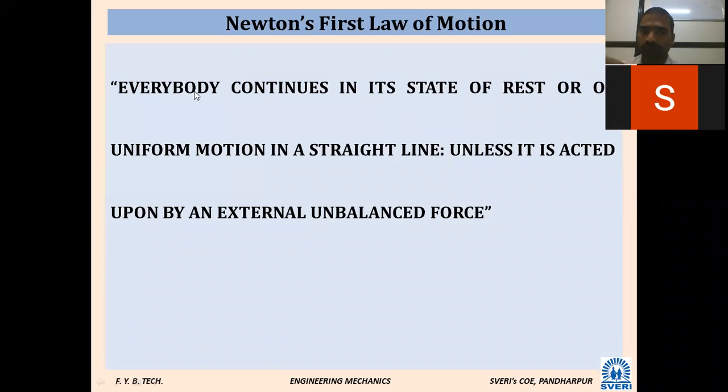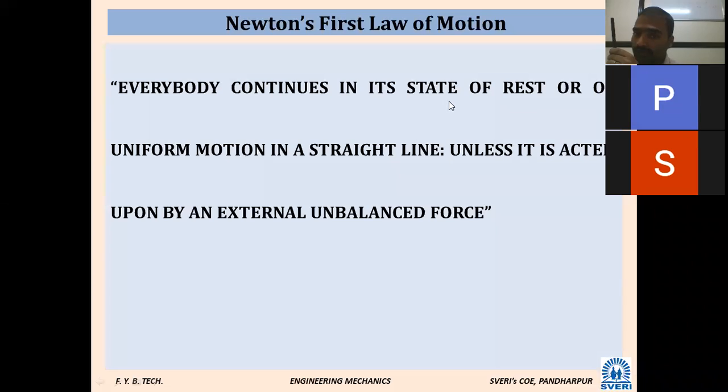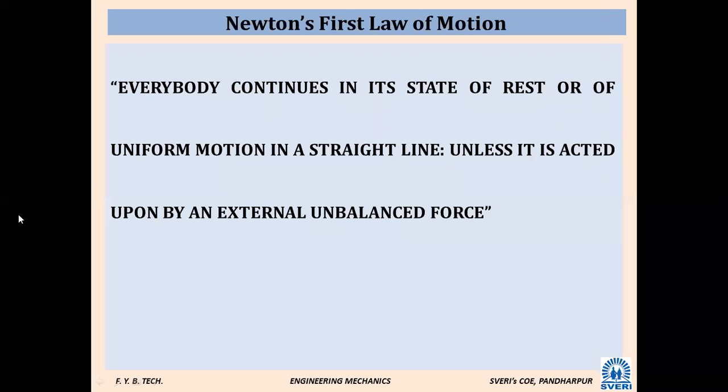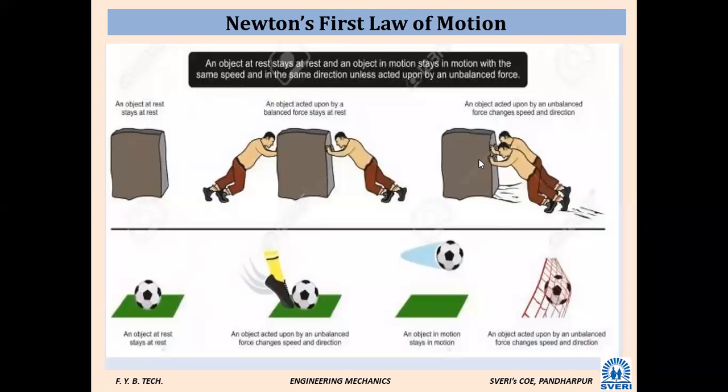Try to understand the definition, what it says. Every body continues in a state of rest, or of uniform motion in a straight line, unless it is acted on by an external unbalanced force system. You will come to know by looking at the definition and the examples. See, this is one example. Now look, there is one body, a stone. It is in a state of rest. There is no external force.